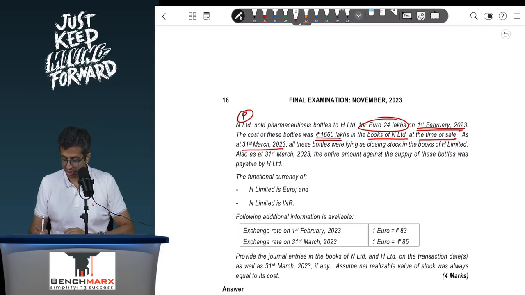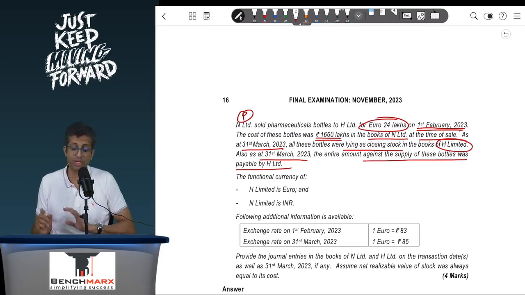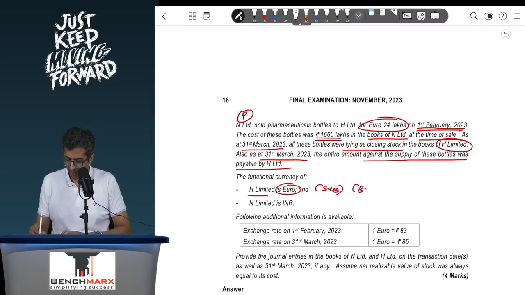As at 31st March, all these bottles were lying as closing stock in the books of H. H has not yet sold it. As on 31st March, the entire amount against the supply of these bottles was also payable, which means this is not settled in cash. The functional currency of H is the euro. H is a subsidiary who is the buyer, and N is INR. N is the parent who is the seller.